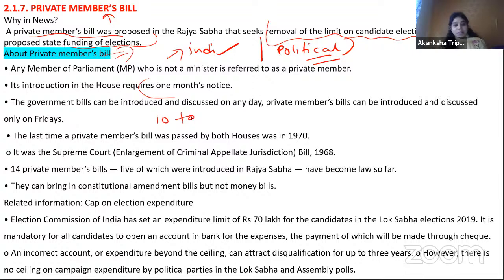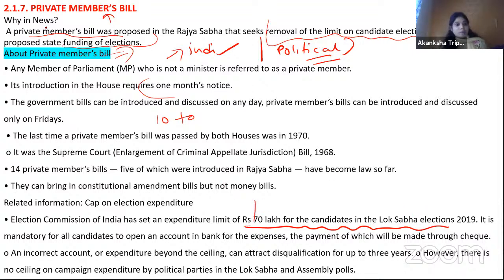So generally, right now there is a limit. And what is the limit on the individual basis? 70 lakhs के ऊपर आपको नहीं करना है. Okay, that was the bill, number one. तो अभी वो बात कर रहे हैं कि we are going to remove this cap, number one.